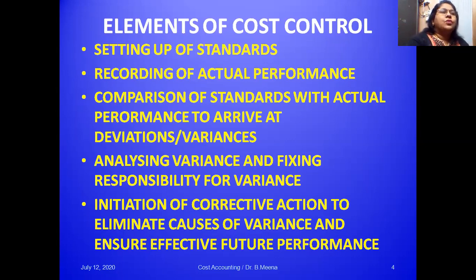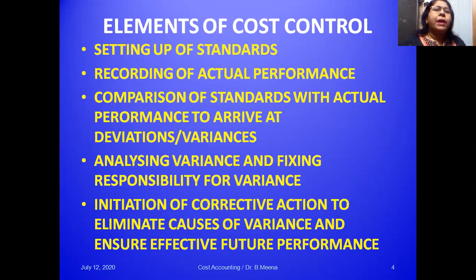And the actual performance, I mean the material cost or labor cost actually incurred, has to be compared with the standard. So we need to set the target or estimate, the standard to be fixed, and this standard has to be compared with the actual cost.